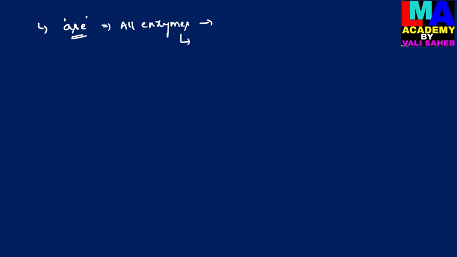But a few enzymes do not end with the suffix ase.